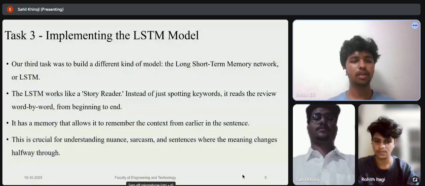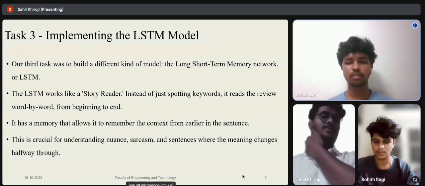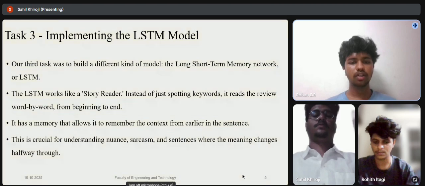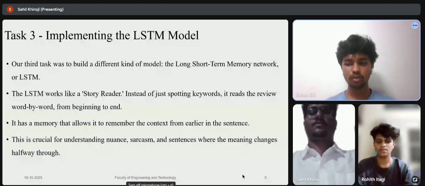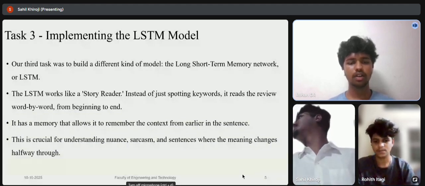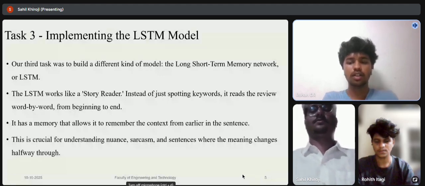This is task 3, implementation of the LSTM model. Our third task was to build a different kind of model, the long short-term memory network or LSTM. Think of the LSTM as a story reader. Instead of just spotting keywords, it reads the review word by word from the beginning to the end. It has a memory that allows it to remember the context from earlier in the sentence.